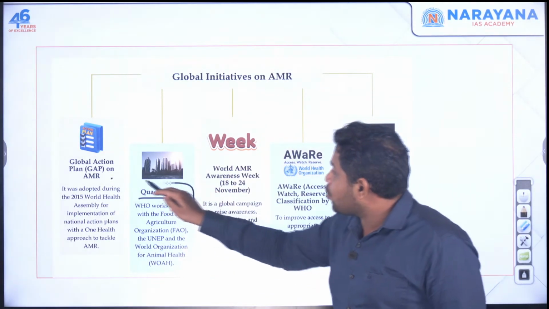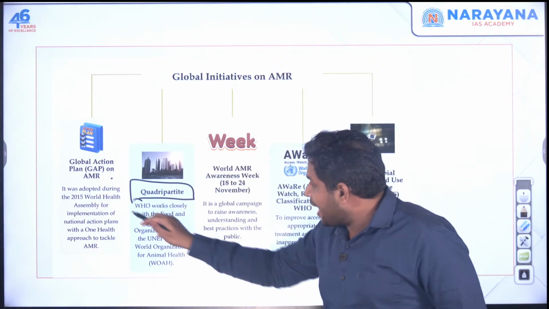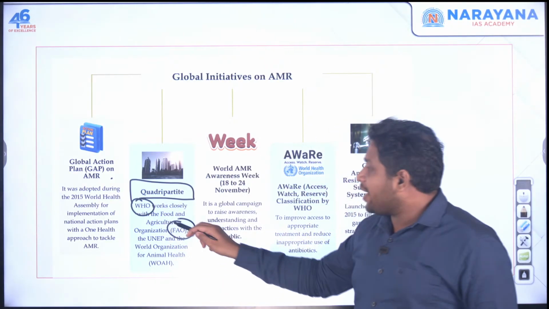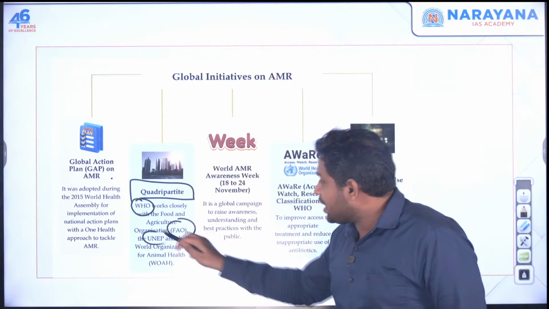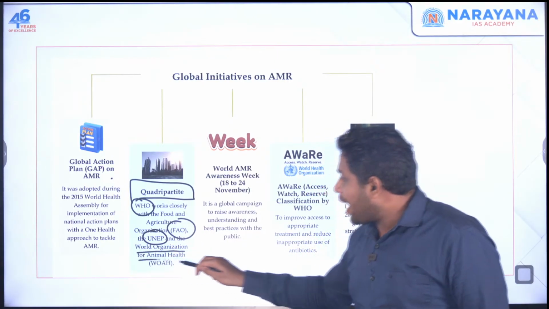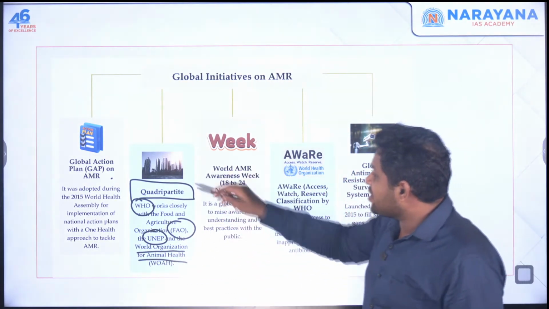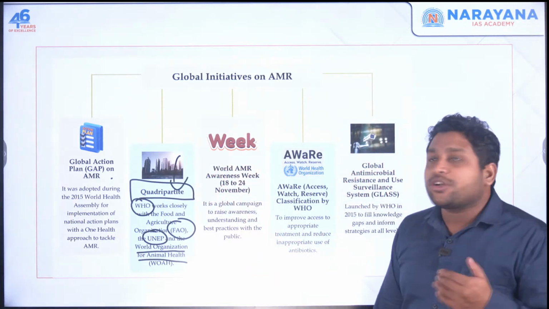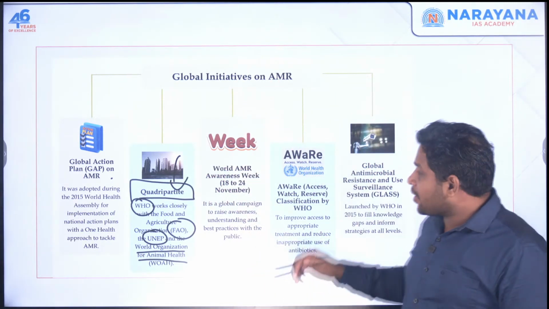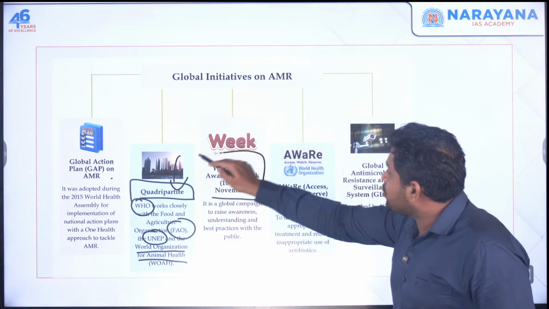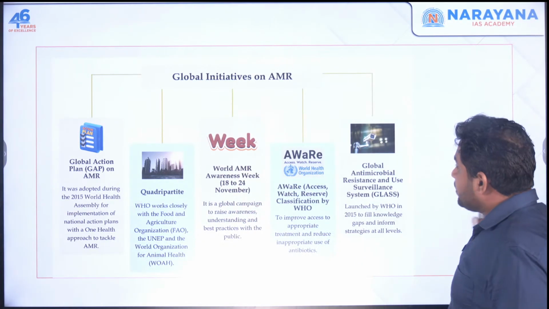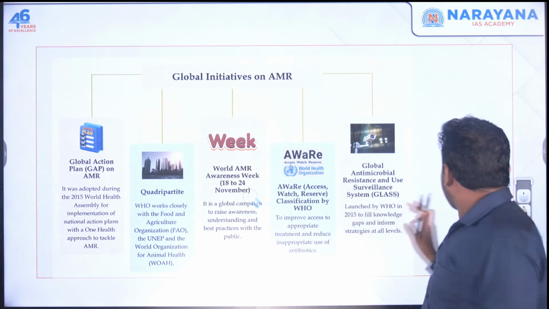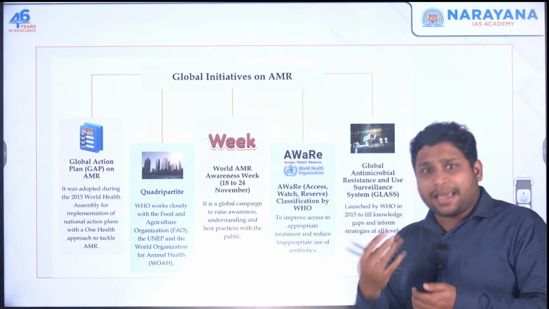Then came the quadripartite. First we had WHO, then FAO, the Food and Agriculture Organization, then UNEP and the World Organisation for Animal Health. These four organizations came together saying that they are going to deal with this AMR issue. Then we have World AMR Awareness Week, 18th to 24th November, leading as a campaign.